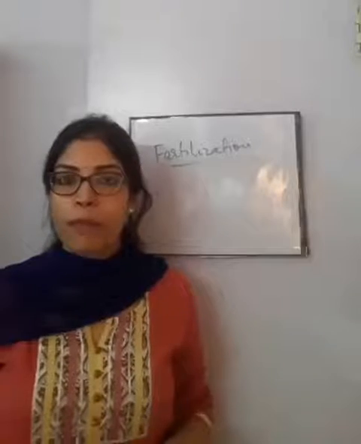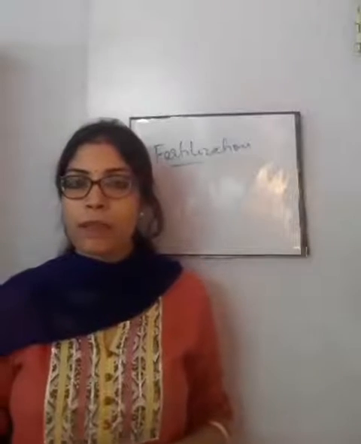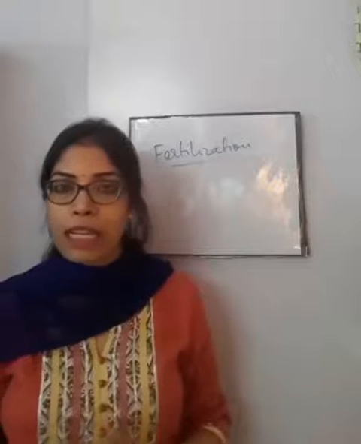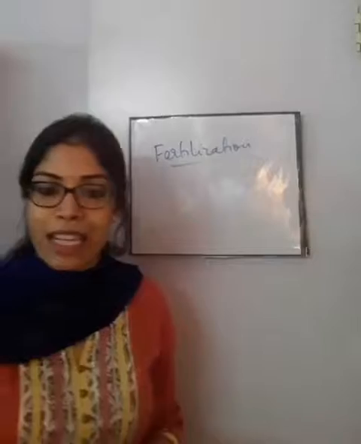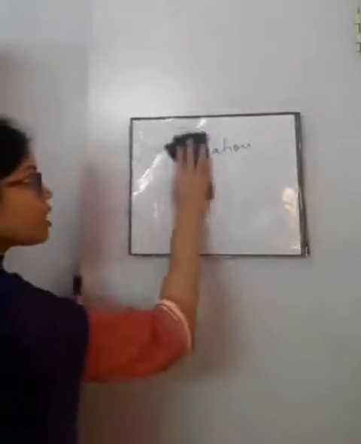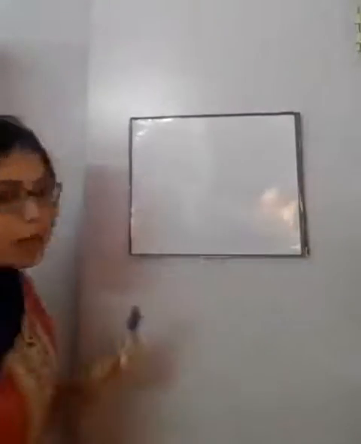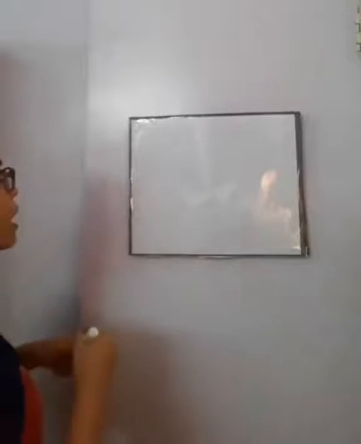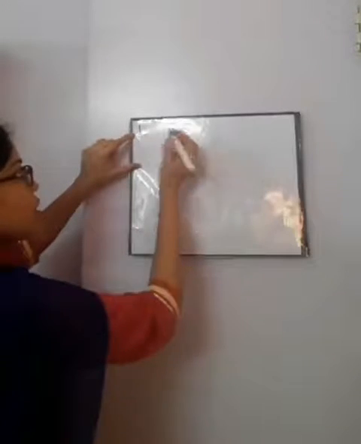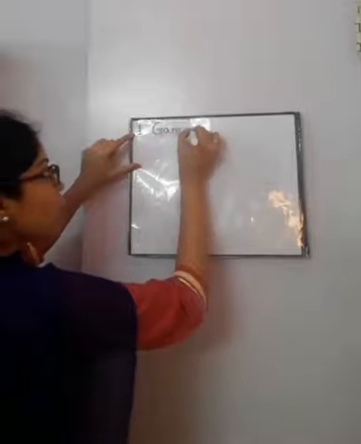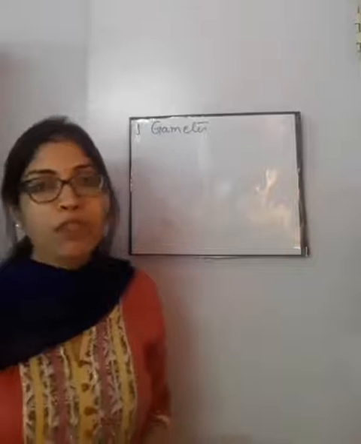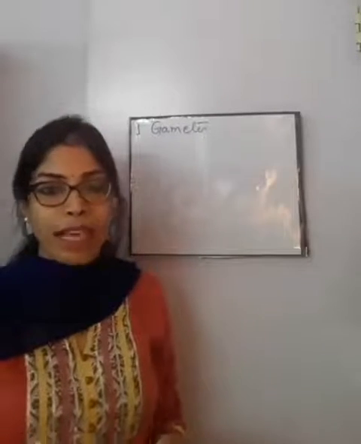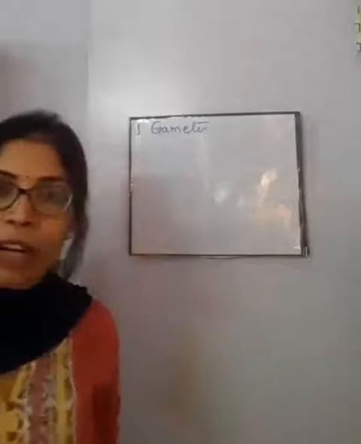Going into the mechanism of fertilization, the mechanism is quite complex and elaborate, and the whole process is divided into 8 steps. We will discuss each step one by one. The first step is the gametes. Obviously, without the gametes, the process of fertilization will not occur. So the basic requirements are the male gamete, sperm, and the female gamete, ovum.